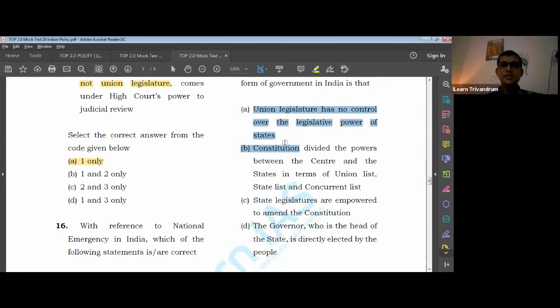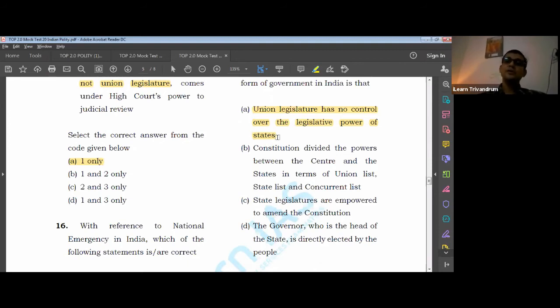Union legislature has no control. Do you think it has no control in India? Haven't you studied that in the national interest, Rajya Sabha can pass a resolution saying that Parliament can make a law in the state field? You must also have studied that when two or more states request, the Union legislature can make a law in that field.